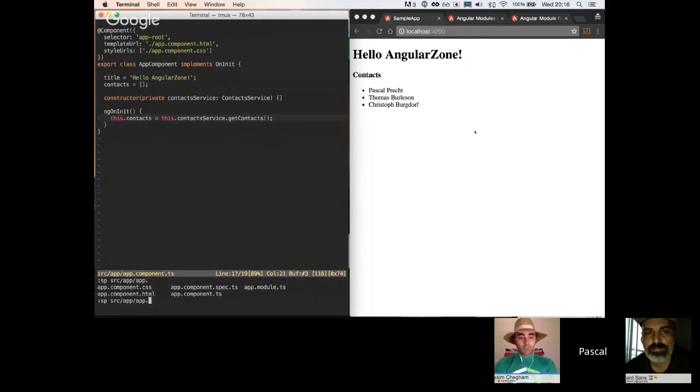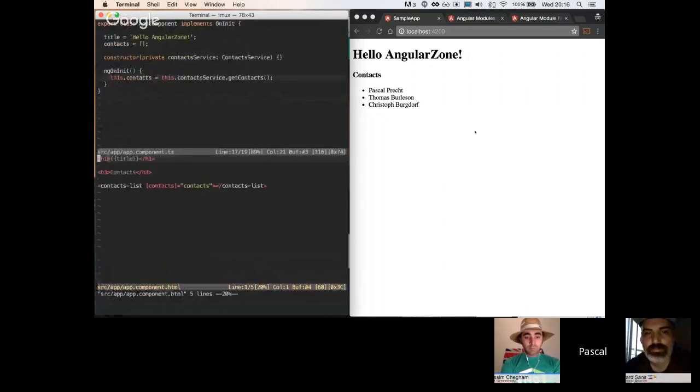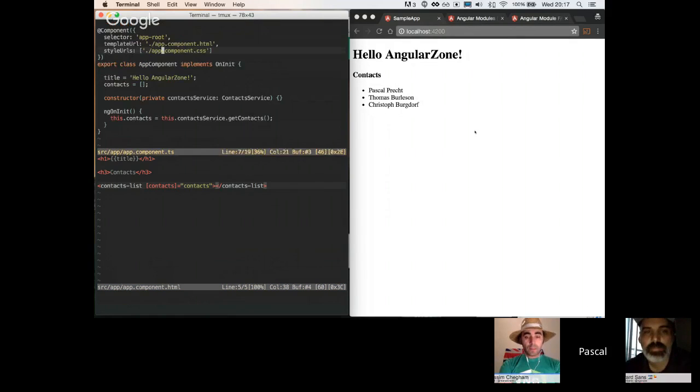And if we take a look at the template, we see that this one pretty much just uses the context list component and assigns the context that it fetches from the service to that component. Yeah, using input property bindings. Cool. So again, this is our root component.